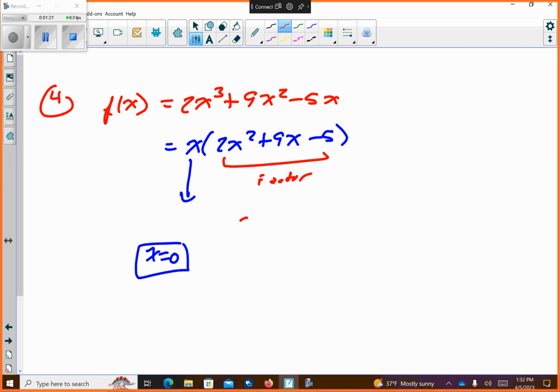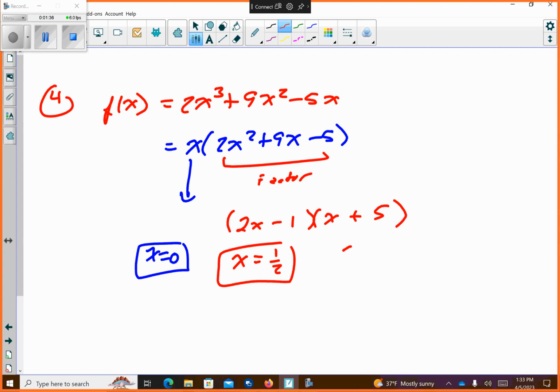We could try guess and check. 2x and x. And we go positive 5 and negative 1. I believe that's right. Yep, that works. So that's going to tell me that x equals 1/2 and x is equal to negative 5. So basically, those values right there are where it is crossing the x-axis. Okay, so those give the roots of this. These are all my roots. I don't have to find anything else from there.